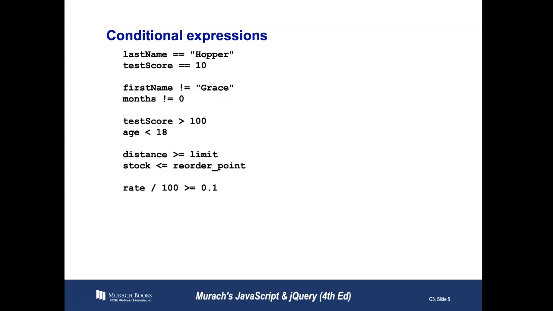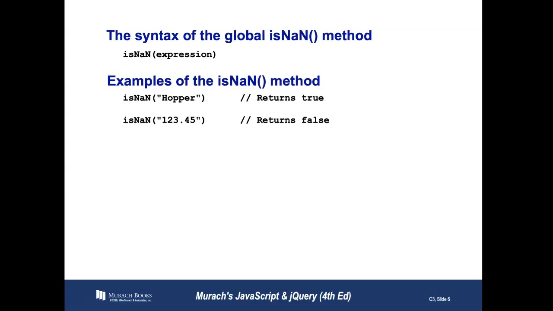Then we have our greater than or less than, a greater than or equal to with distance is greater than or equal to the limit, and stock is less than or equal to the reorder point. Lastly, we have a rate divided by 100, which is greater than or equal to 0.1. So these are all conditional expressions that are going to make a heck of a lot more sense when we get them in with the actual if statement.